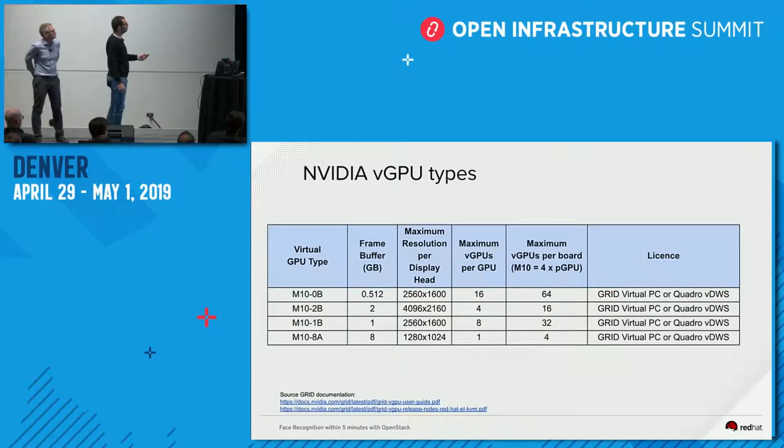Each of those profiles gives you an amount of virtual GPUs that you can allocate. Depending on your needs, you could be interested in choosing this specific profile because then you will be able to spawn the max number of guests, or you could use this one because then you will get the maximum performance dedicated to your guest.